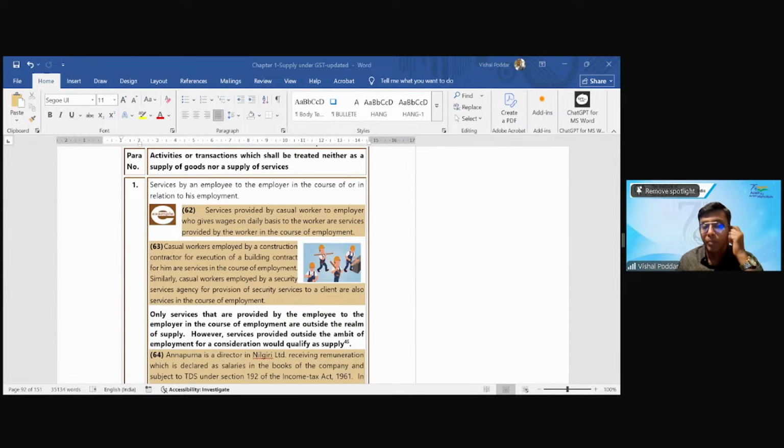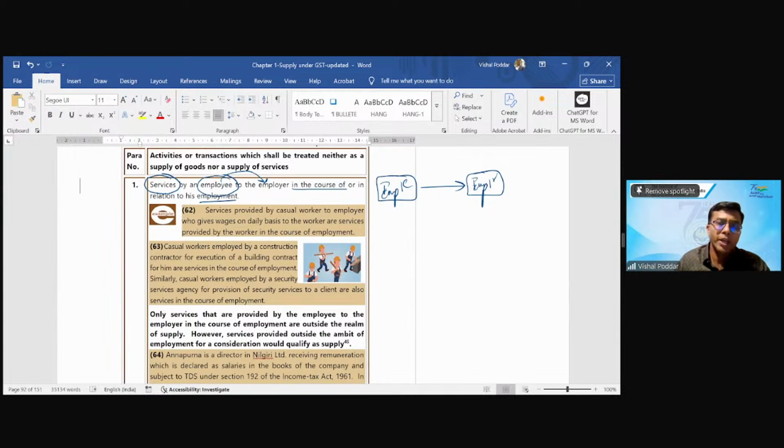Now, what are the important entries in this? Let us understand. First is services by employee to employer. Be clear, only one thing is outside GST, that is employee giving services to employer, first thing. And also important is this should be in the course of his employment.